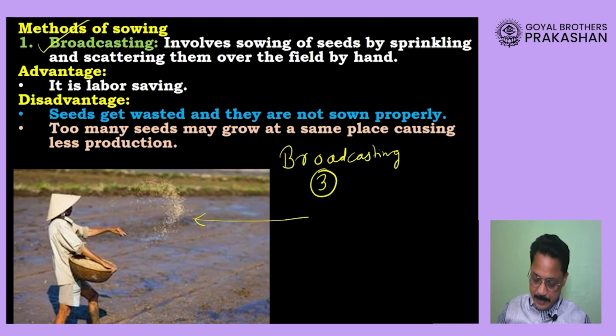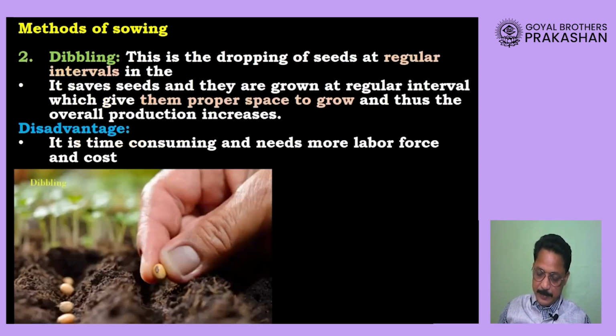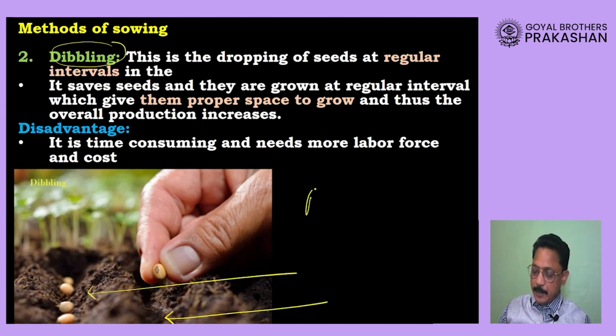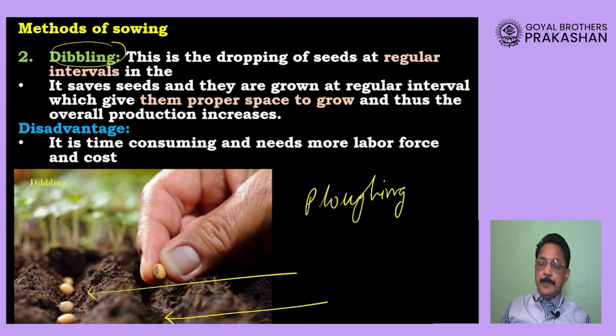Then the next way of sowing the seed is called dibbling. Okay, now what exactly is done in dibbling? Now you look at this picture. Here the farmer has already carried out plowing. Okay, this farm has already been plowed. Then what will the farmer do? He will take the seeds and he will start putting the seeds one by one at regular intervals.